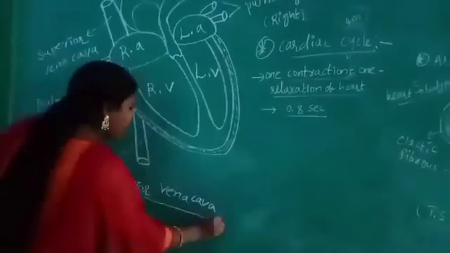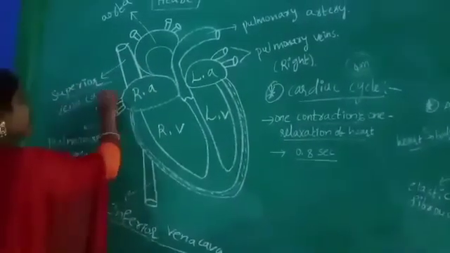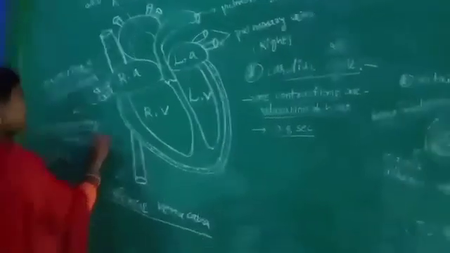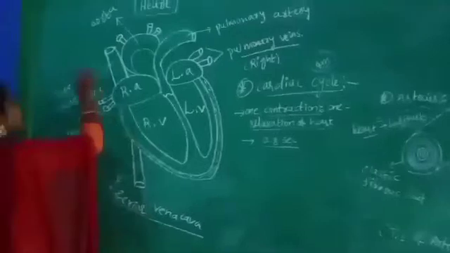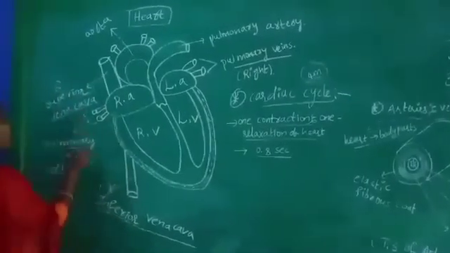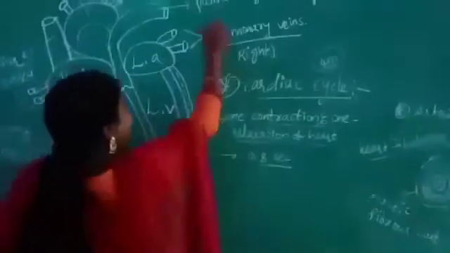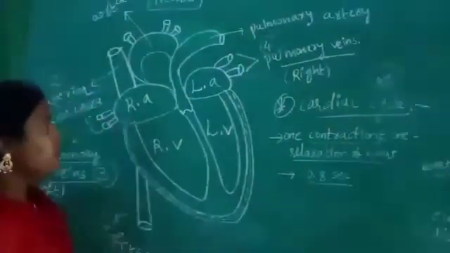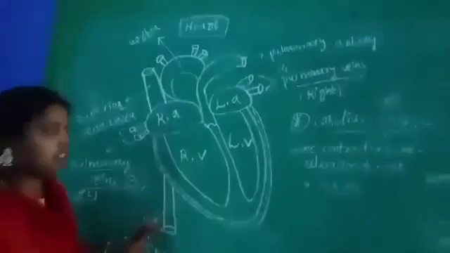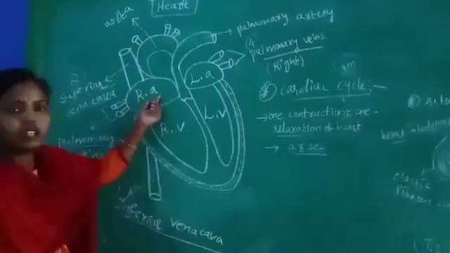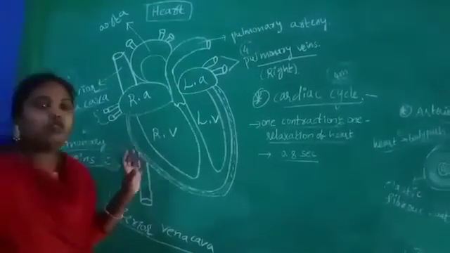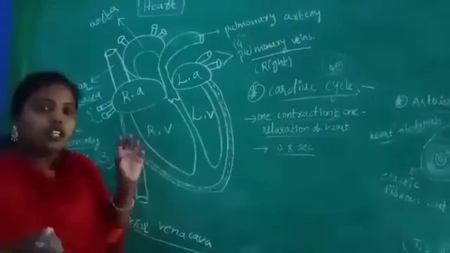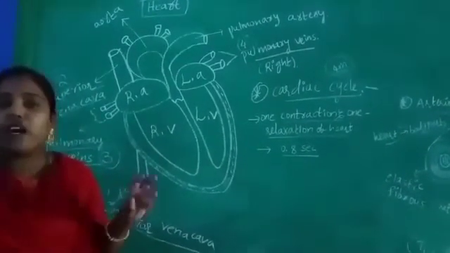The blood from inferior vena cava, superior vena cava and the left and right pulmonary veins, from these 4 parts, is going to enter the right atrium and left atrium. Children, what is the first step of cardiac cycle? Do you know the heart is made up of 4 chambers?